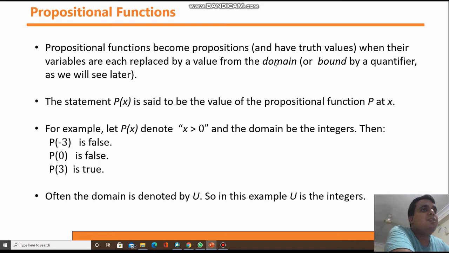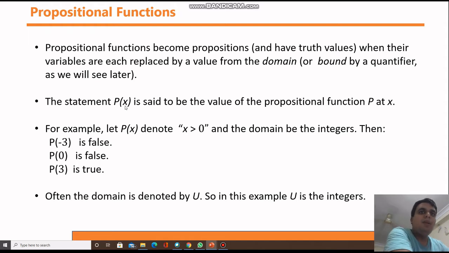So in the previous lecture we already discussed, if you have variables in the statement, then that statement need not be a proposition. Whenever you have variables in the statement, like x plus 3 is equal to 5, is this a proposition? No, because it depends on your x whether the statement is true or false. If you just write x plus 3 equals 5, you are not getting the inference that this statement is true or not. That is not a proposition. So if you replace those variables with values from the domain, then the propositional function is converted to a proposition.